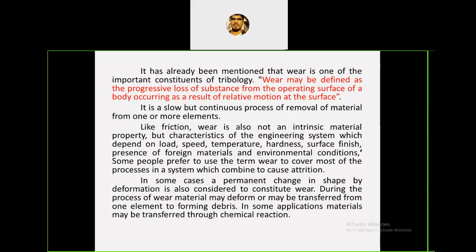So it's a progressive loss of substance from the operating surface of a body, occurring as a result of relative motion between the surfaces. Wear takes place only where two surfaces are in contact. That is called the operating surface. On the operating surface the wear will start and it is progressive.